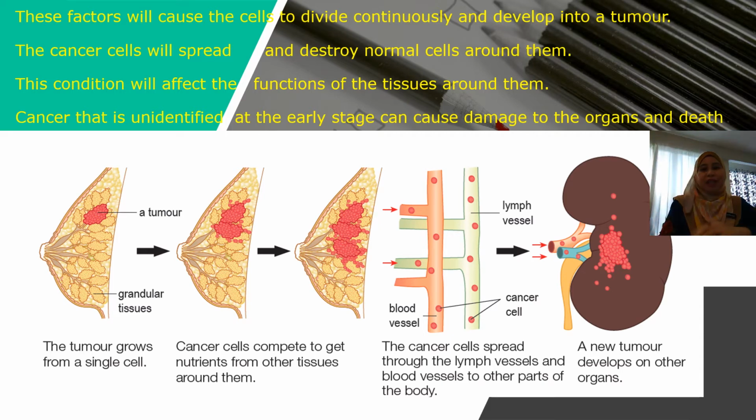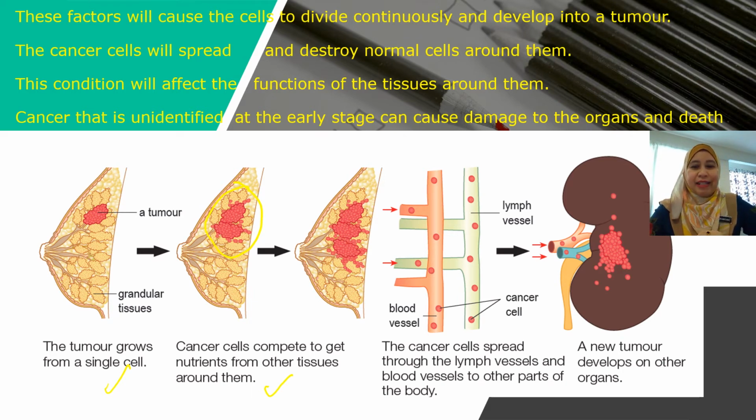The picture that you have in the slide is about the tumor that grows from a single cell in the breast organ. As you can see, the tumor grows from a single cell and then this cancer cell competes to get nutrient from other tissues that surround them. It's getting bigger, you can see.